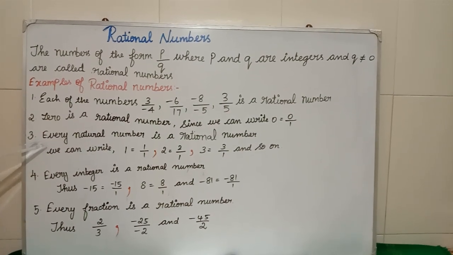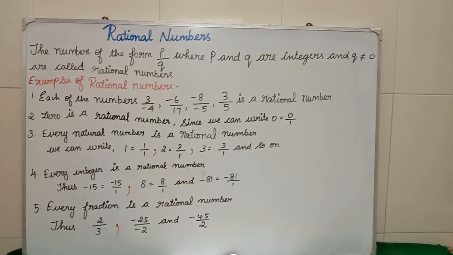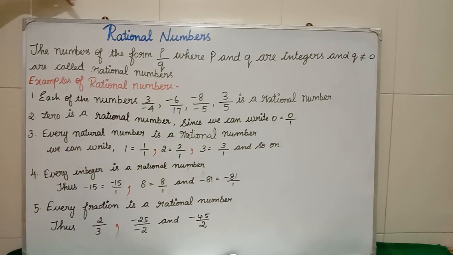Every natural number is again a rational number. If you see the third one, every natural number is a rational number. Every natural number means what? 1, 2, 3, 4, 5, 6 and goes on. Are all what? Rational numbers. We can write 1 is equal to 1 divided by 1. Here we are getting the numerator as well as the denominator part, which means it will be in the form of p by q, isn't it? So it will come under the category of rational numbers. So every natural number can be a rational number.